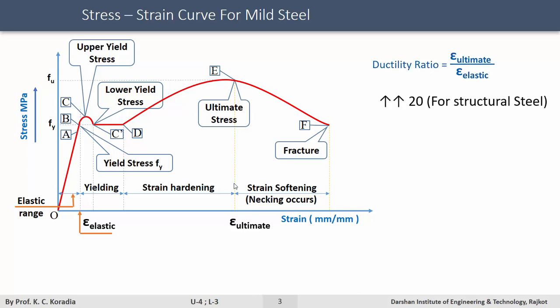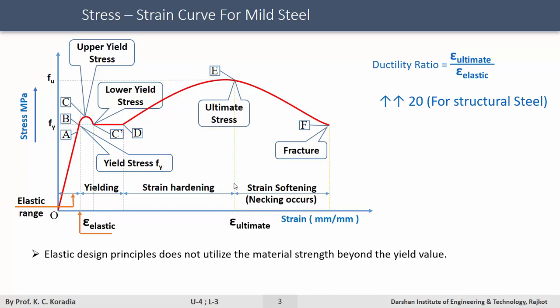What does it mean? Structure has a very good capacity beyond the first yield point, which is not utilized in an elastic design mechanism. So we can simply say conventionally the elastic design principle does not utilize the material strength beyond the yield value.